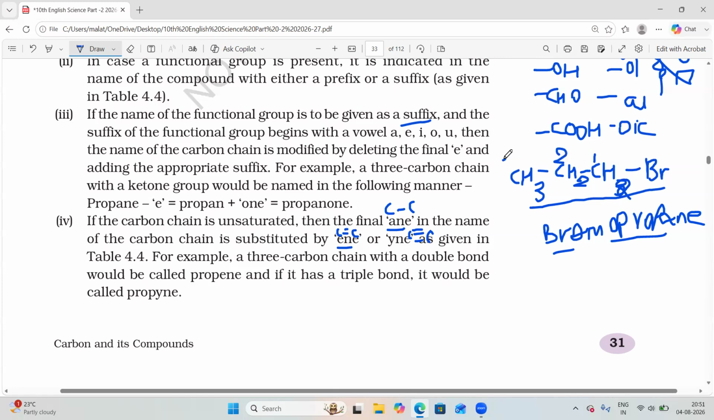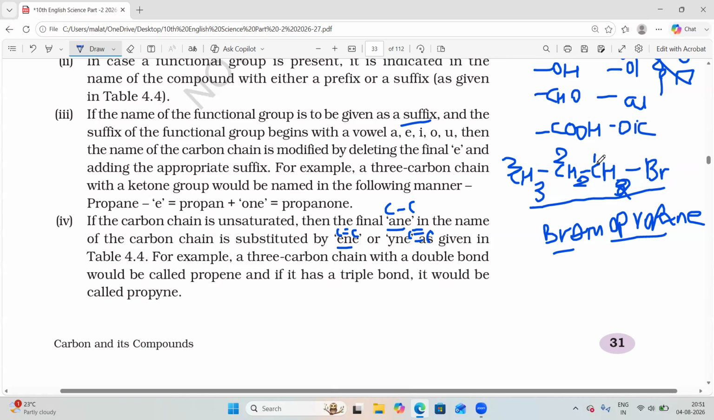So I'll give the numbering from the side where the functional group is present, and that should be the least number. If it is present here, you may give the numbering from this side. This should get the least number. So the carbon atom where the functional group is present should get the least number.